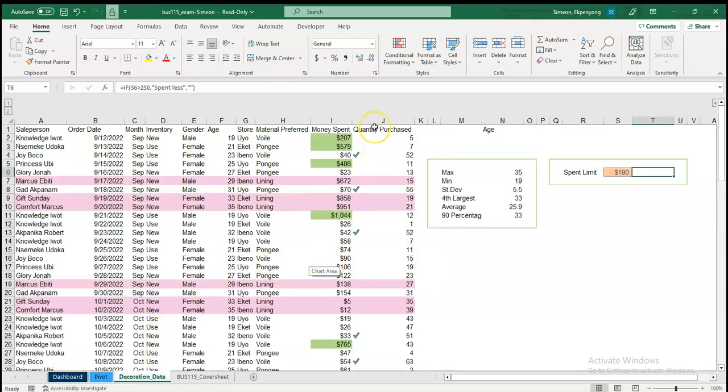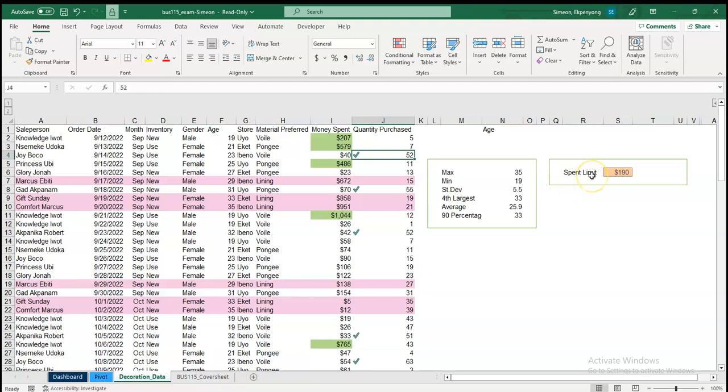Under the quantity column, the check shows that if the quantity purchased is greater than or equal to 51, then the check mark is going to show here as 51. So that's what I designed for it.